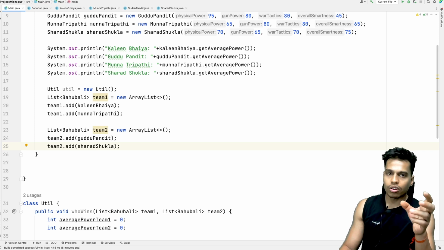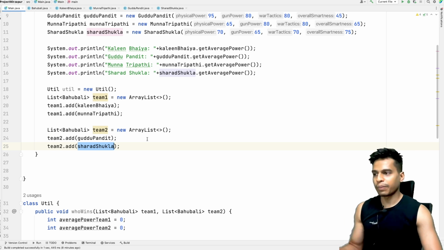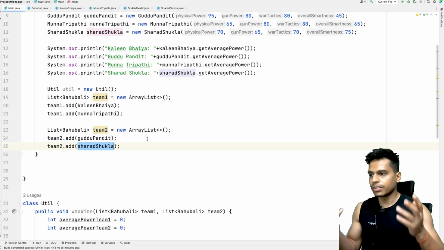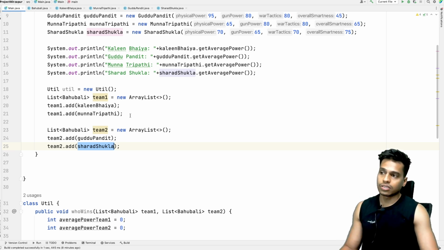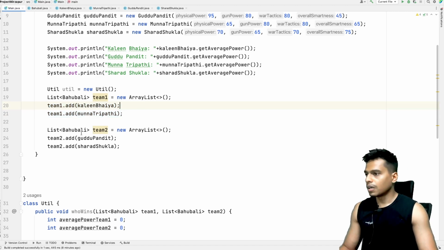According to the actual plot of this web series Mirzapur, Guddu Pandit and Sharad Shukla cannot be in the same team because they are enemies, but just for the sake of this video, let's have them in the same team against the Tripathis. So we have two teams.